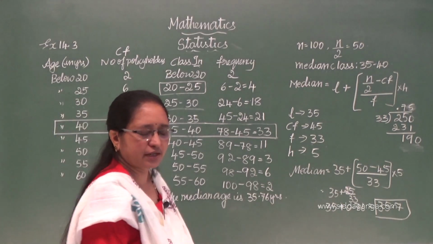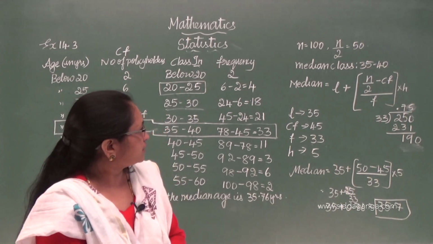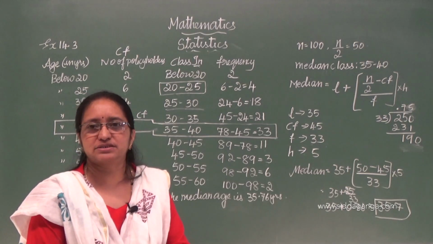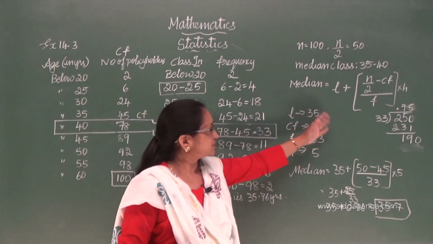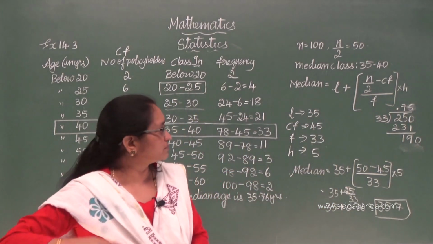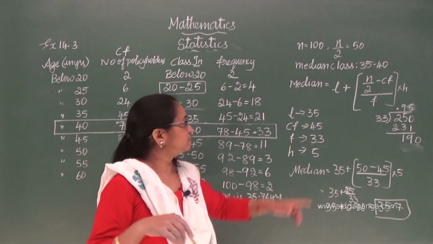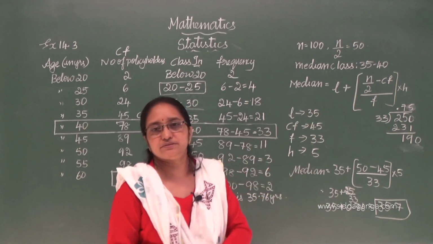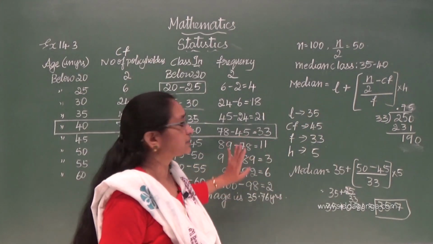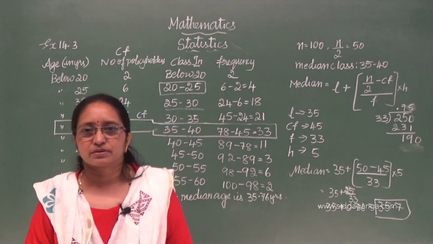So like this, I hope you understood. And please learn the formulas. Formulas are very, very important. Once you know the formula and the values, easily you can solve the problems. But you should be very careful when you choose cumulative frequency and frequency, and also the median class. Okay. Thank you.